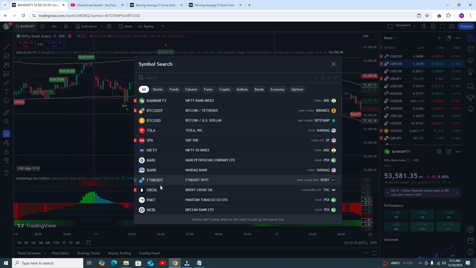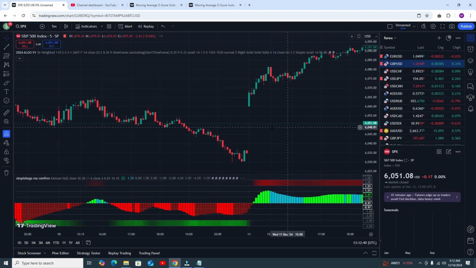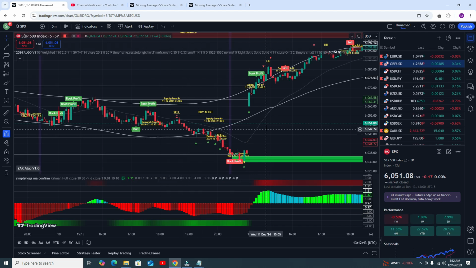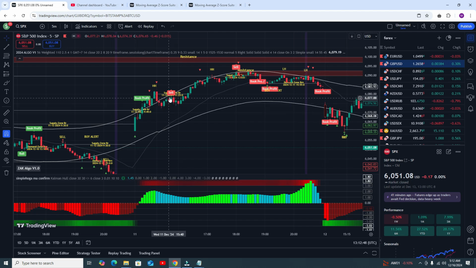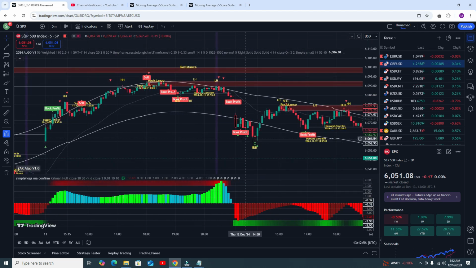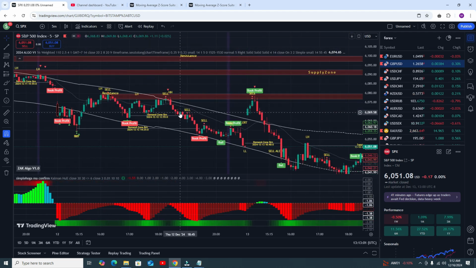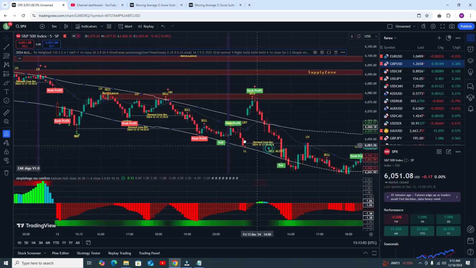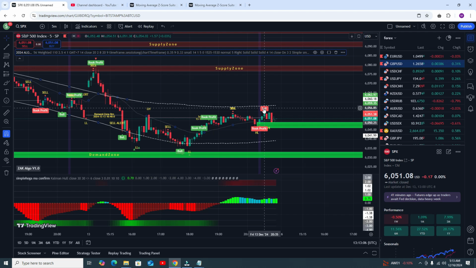If you want to see the results on some other pairs, let's see, which pair, SPX. You can see it is awesome, a profitable buy trade, and after that you get the sell trade. But according to our scenario this is not our sell trade. According to our scenario you have to go for the sell trade and you got the sell trade here, and again you got a profitable sell trade, and this is the most recent sell trade. But according to our scenario we do not need to go for this sell trade.